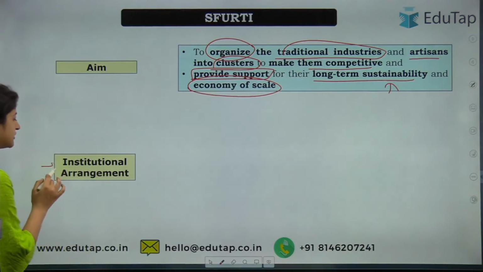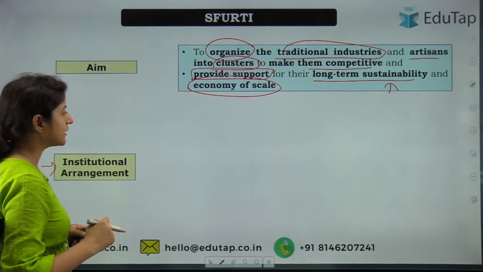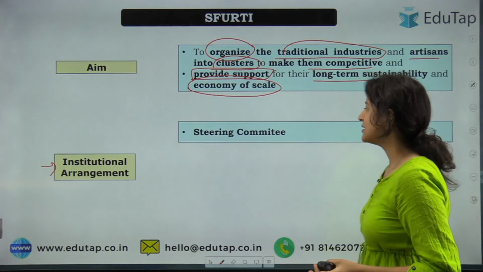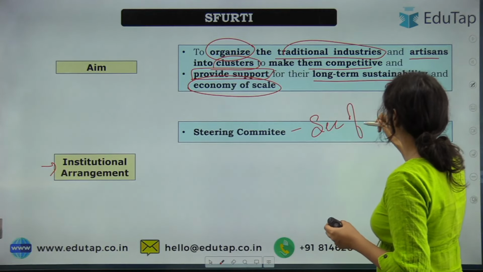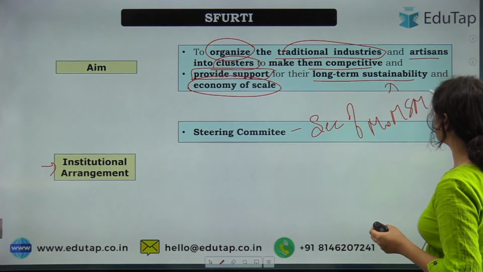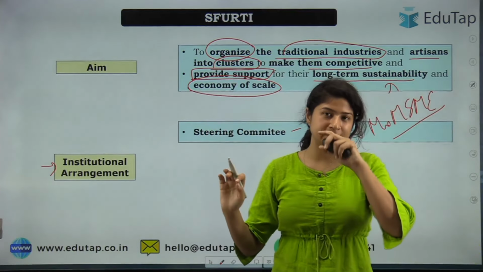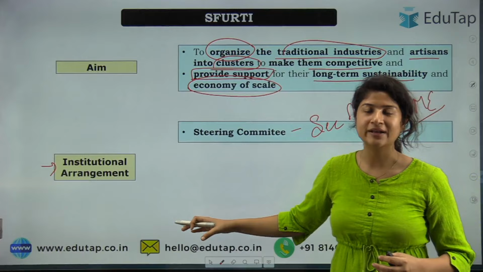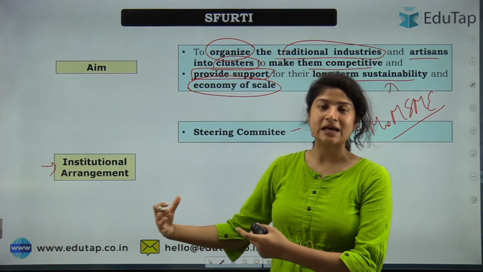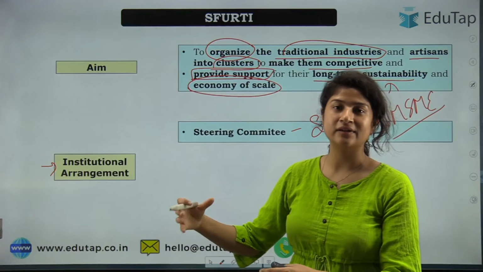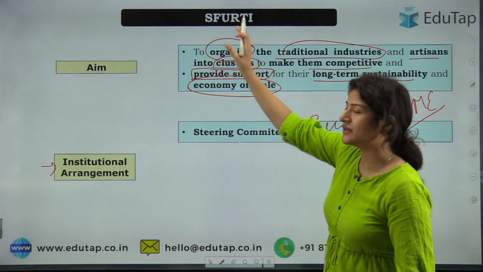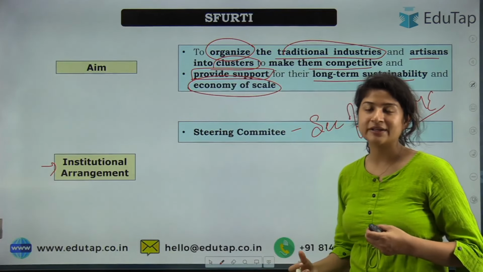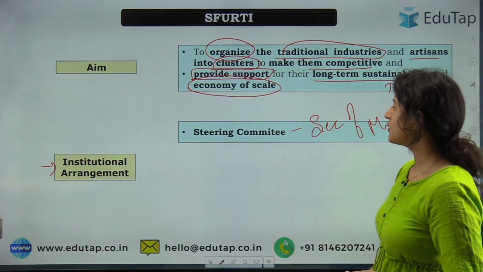Talking about institutional arrangement now. At different levels there are different institutions that are going to work for this. So first is the steering committee. This steering committee is at national level, headed by the secretary of the Ministry of MSME, and the basic work of the steering committee is to approve the clusters in the different regions. Okay, so there is another body that will give the proposal that in this area such kind of artisans are making things and clusters can be formed of them and they can be benefited under SFURTI. Then that proposal will go to the steering committee and they would decide whether it has to be approved or not. Okay, this is the work of the steering committee.